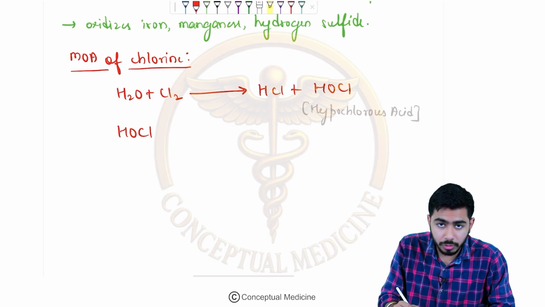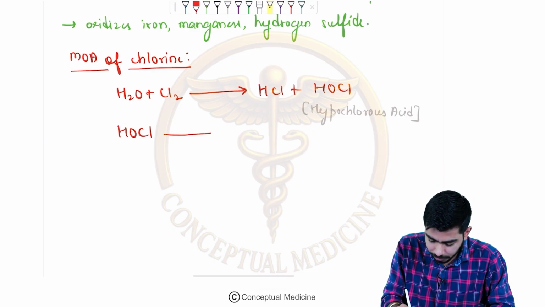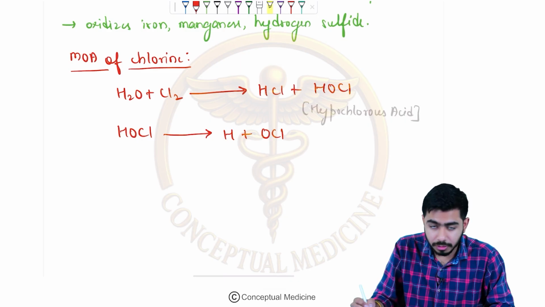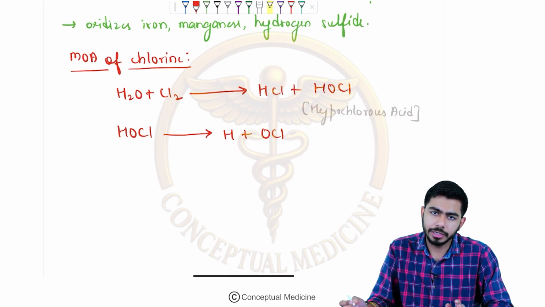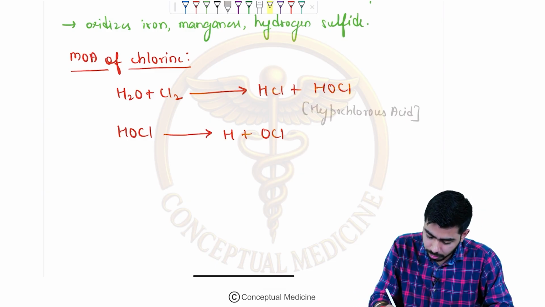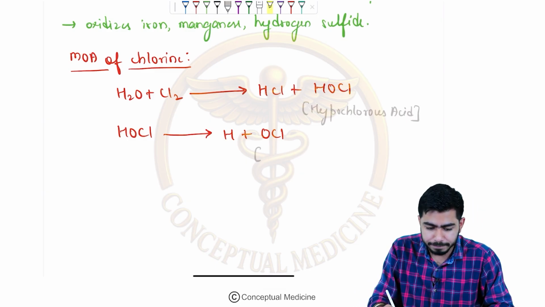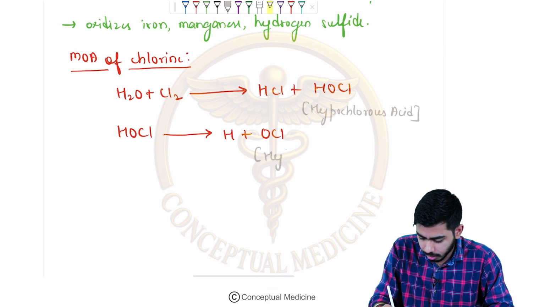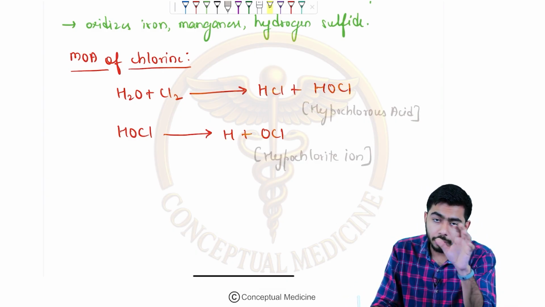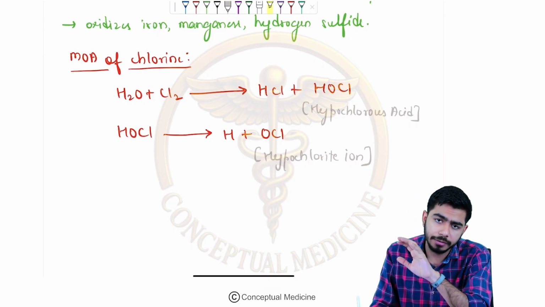Once this hypochlorous acid is formed, what will happen? HOCl, the hypochlorous acid, can break down into hydrogen and OCl. This OCl will be called the hypochlorite ion. Hypochlorous acid is HOCl and OCl is the hypochlorite ion, right?